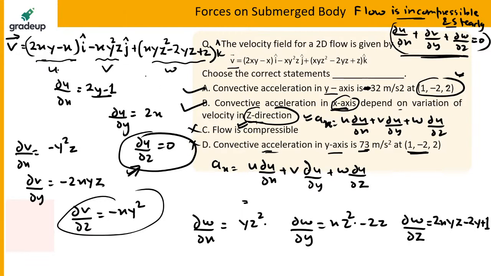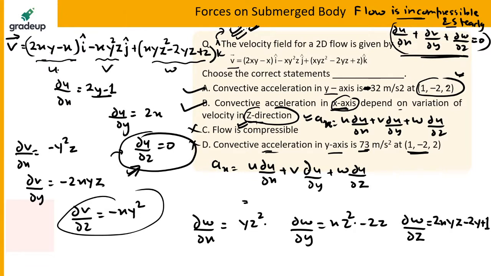Yeah, velocity is varying in the z direction. Du by dx. Okay, that is also a mistake. So there is some mistake in this question. We can say that there is obviously a mistake in the question somewhere. I will check this question. There will be some mistake, and we'll see what correction can be done in this question.